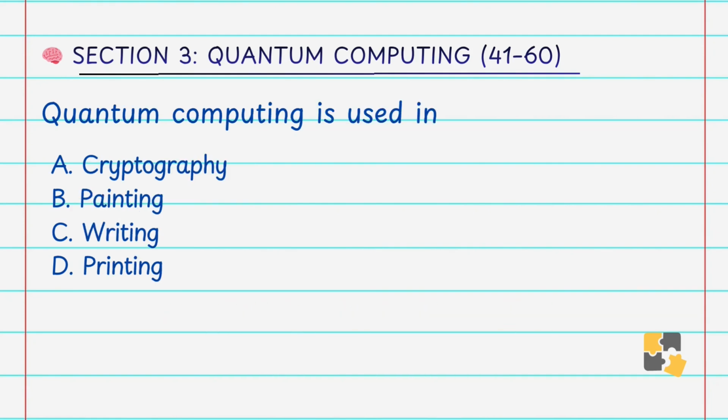Quantum computing is used in A. Cryptography, B. Painting, C. Writing, D. Printing. Answer is A. Cryptography. It can break and create advanced encryption systems.